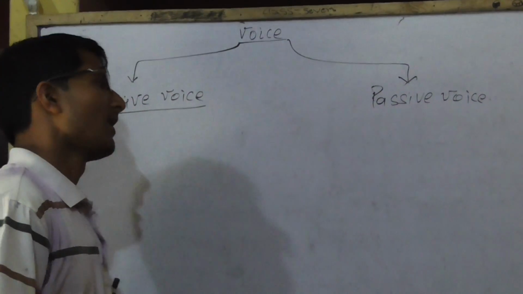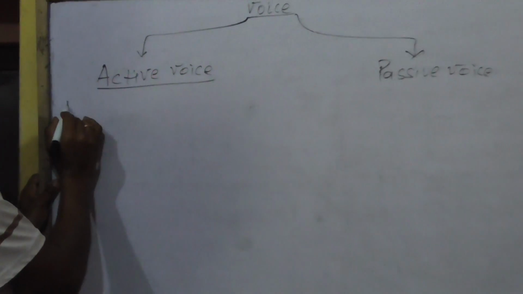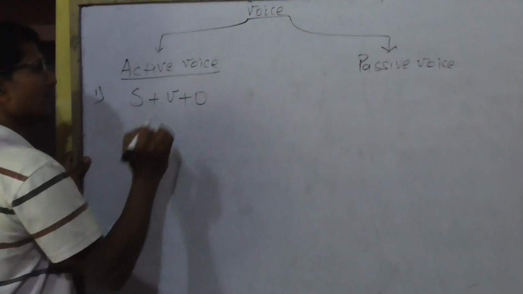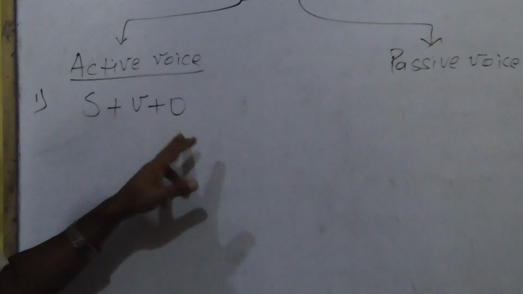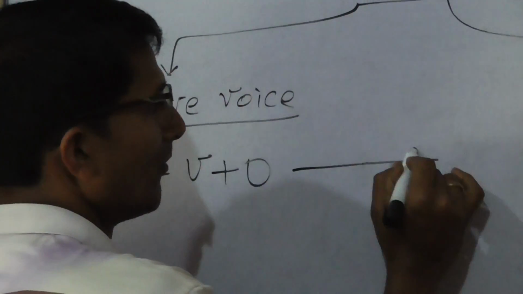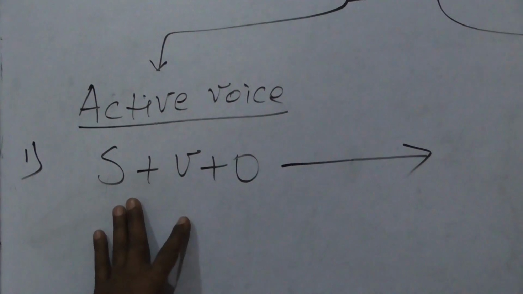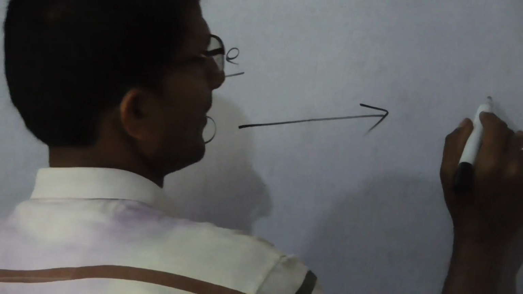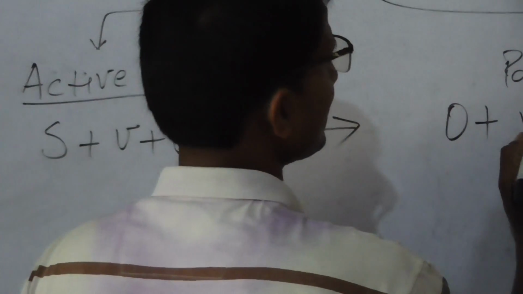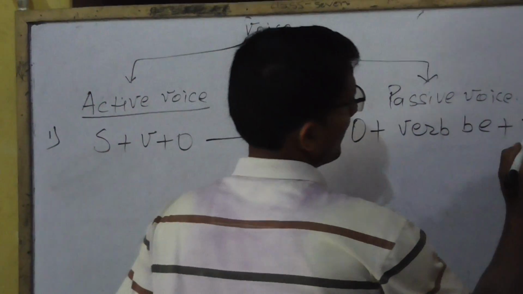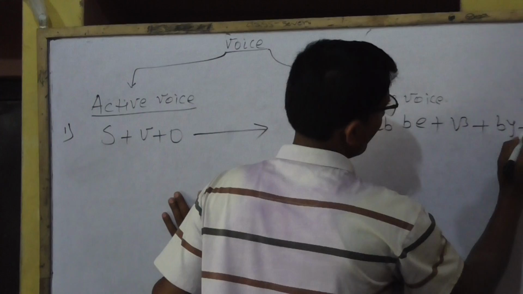Okay? Let's see the structure of the active and passive. Condition first: subject plus verb plus object. This is the root formula of active voice. Similarly, when we change this structure into passive form, then it will be like this: object plus verb be plus V3 plus by plus subject.